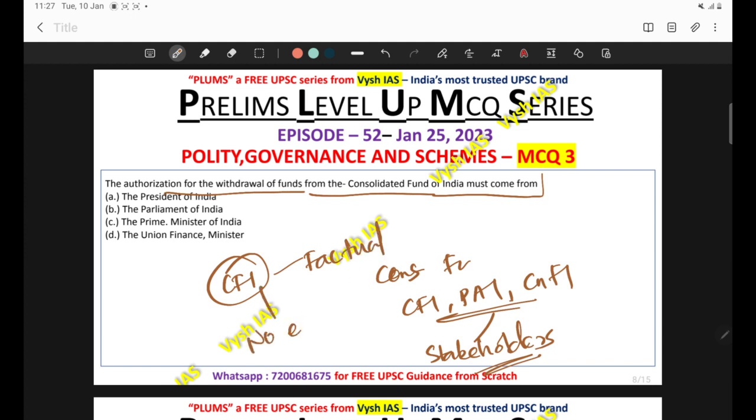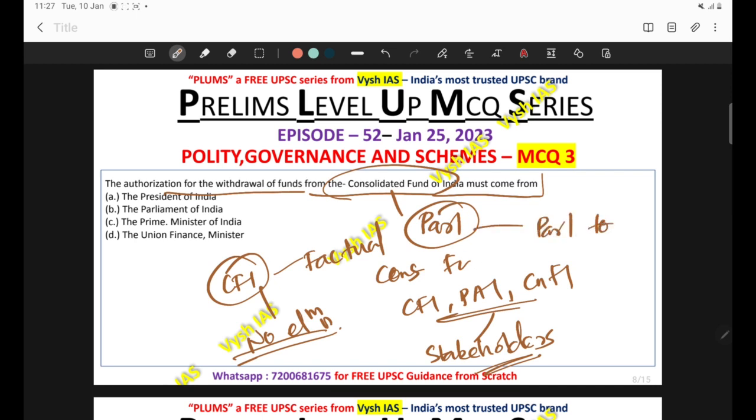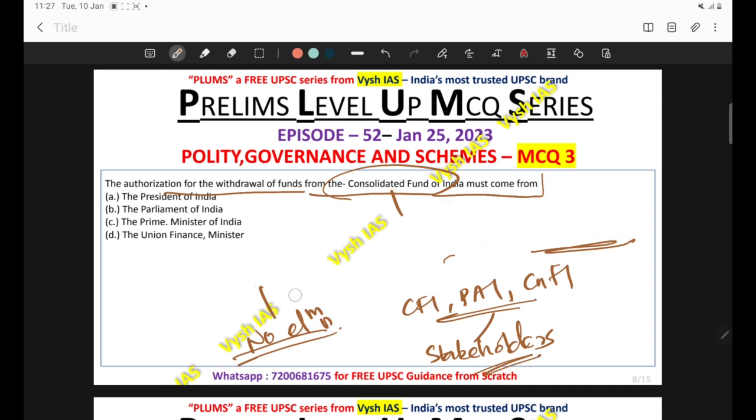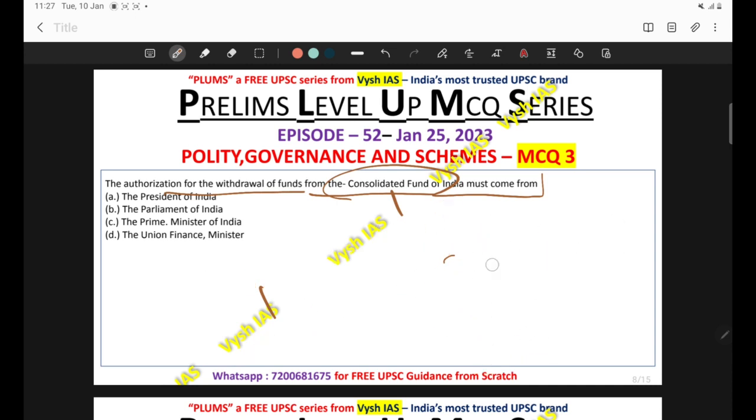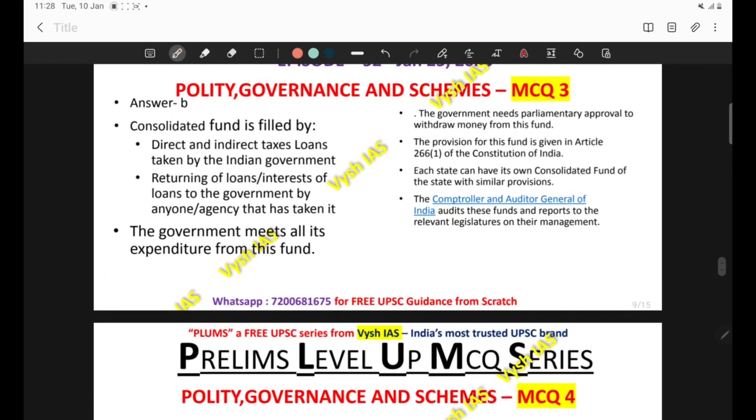The authorization should come from the Parliament of India, because the Consolidated Fund of India is actually guarded by Parliament only. That's why we call ourselves a parliamentary form of government. If the executive organ has to take any money from the Consolidated Fund of India, Parliament is the one who should give the approval. So the correct answer comes out to be B. Now come to the next question.